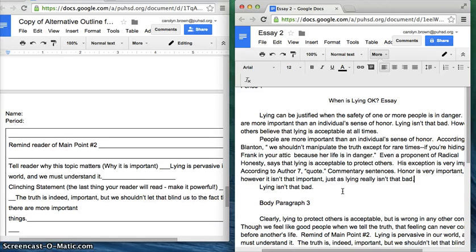Now, please remember, trying to find quotes for the idea that lying isn't that bad would be next to impossible. This is an example essay. You need to use your own ideas. Put in your transition sentences. When that's done, read the entire essay through. Make sure it sounds good. Make sure you agree with the ideas. And make sure that your conventions, that means your spelling, your punctuation, where you have your capital letters, is all completely correct.